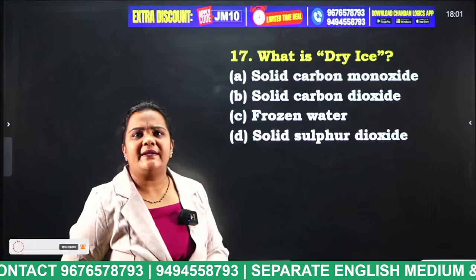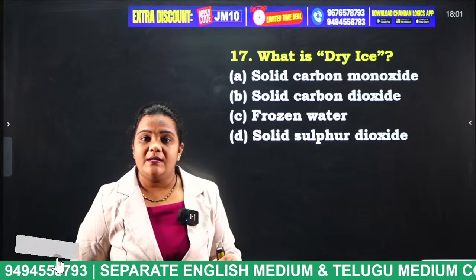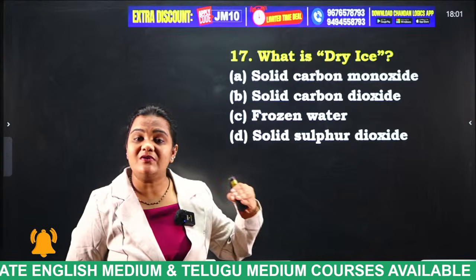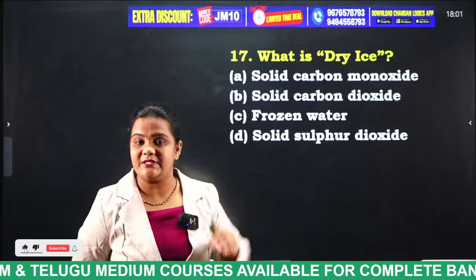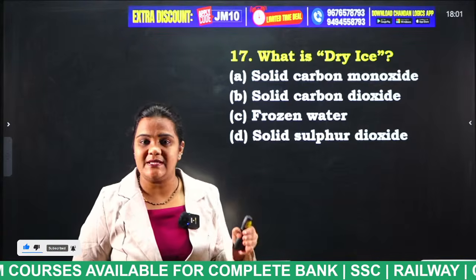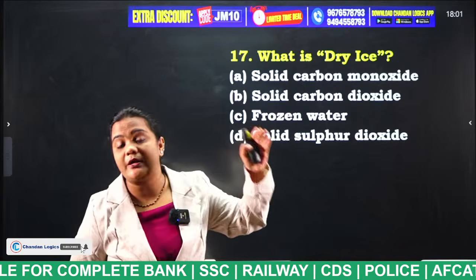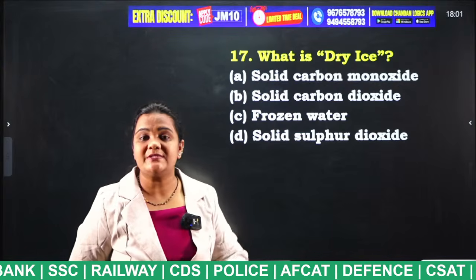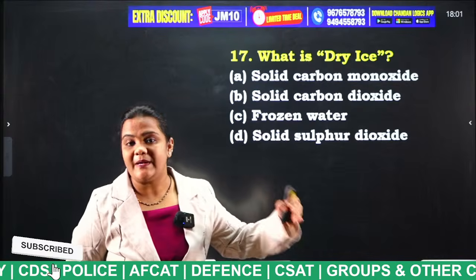Dry ice. What is this dry ice, students? The process which takes place in dry ice is that it converts directly from the solid to the gaseous state. There is no liquid state. In order to preserve meat, fruits, vegetables, etc., or to transport these things over very long distances, which thing is used for preservation, students? Solid dry ice. That is nothing but solid carbon dioxide.